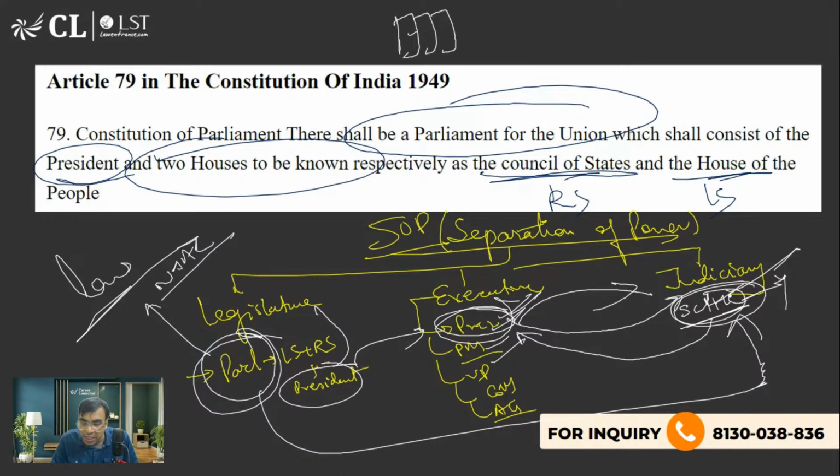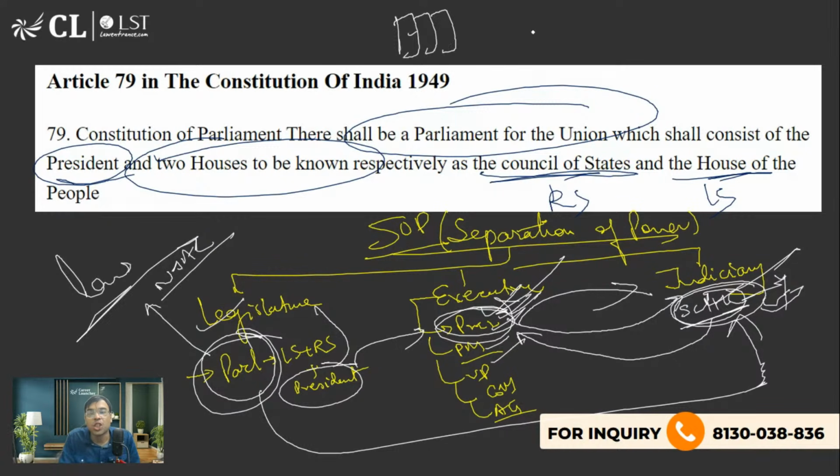ये सब होता है कि नहीं? All these things happen, है ना? And when a Supreme Court and High Court judge is removed by the parliament, the final signature is of the president. ठीक है? Okay, and there are many other things, है ना? बहुत सारे में intermixing होता है.